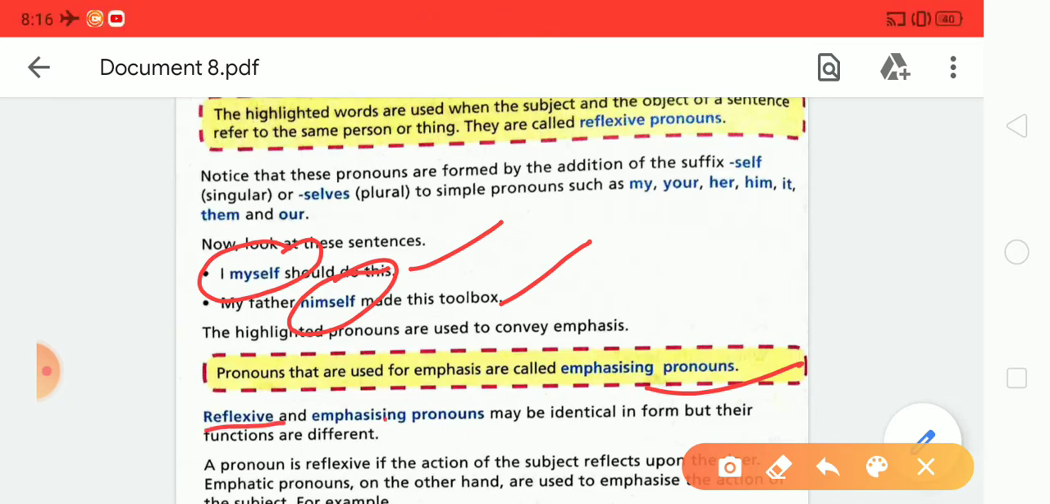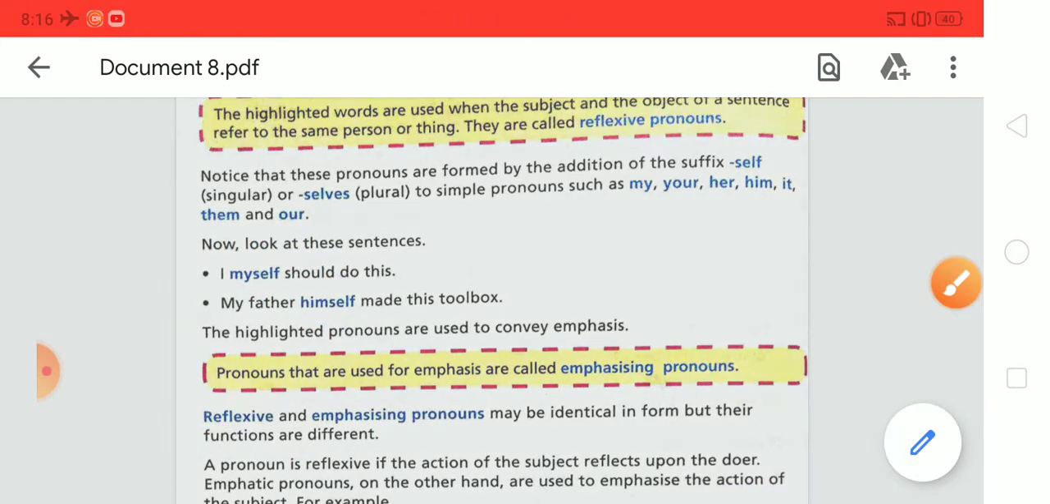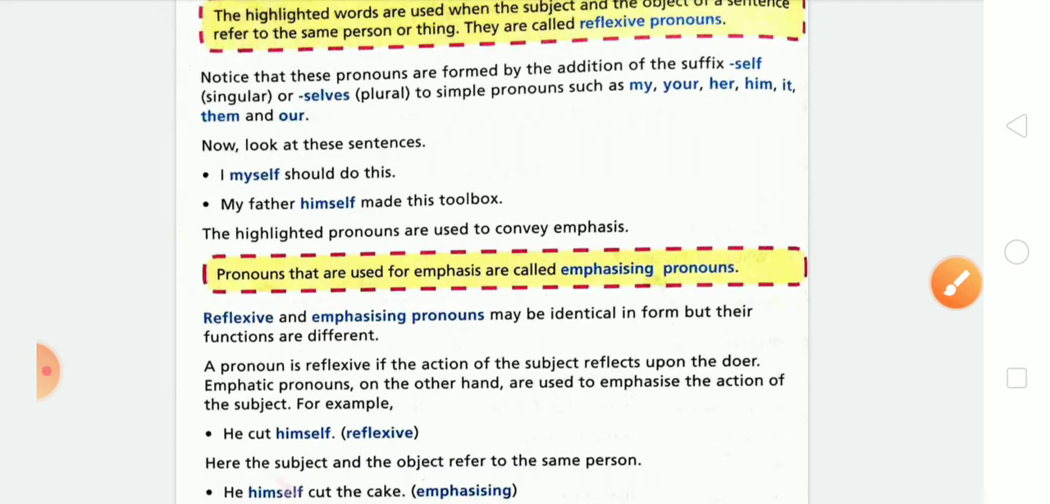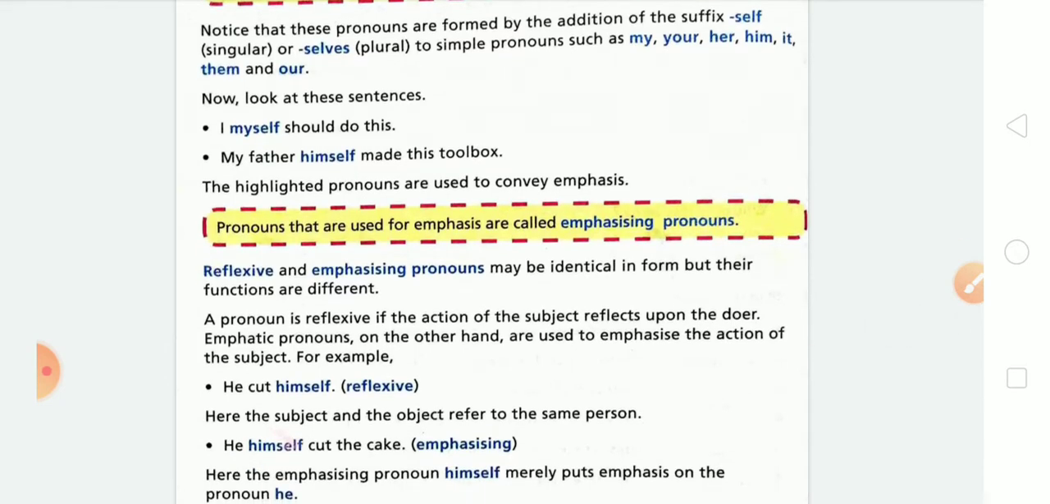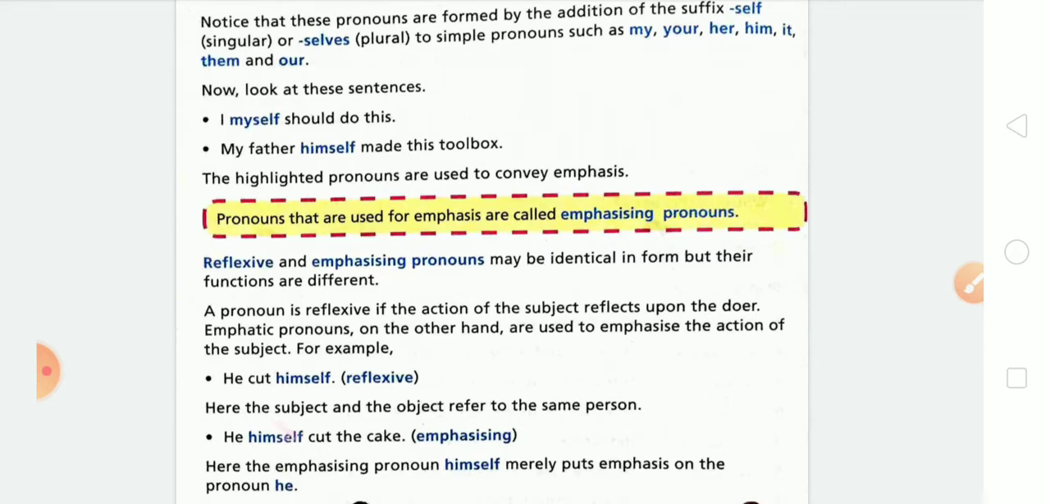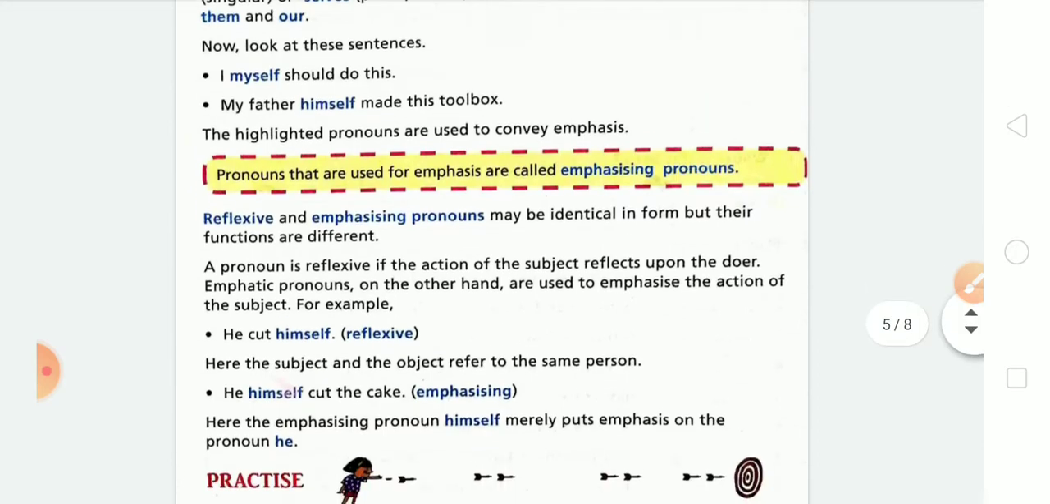Reflexive and emphasizing pronouns may be identical in form, but their functions are different. A pronoun is reflexive if the action of the subject is reflected upon the doer. Emphatic pronouns, on the other hand, are used to emphasize the action of the subject. Like he cut himself. Here is the reflexive pronoun, where the subject and object refer to the same person. And he himself cut the cake is emphasizing. Here himself merely puts emphasis on the pronoun he.